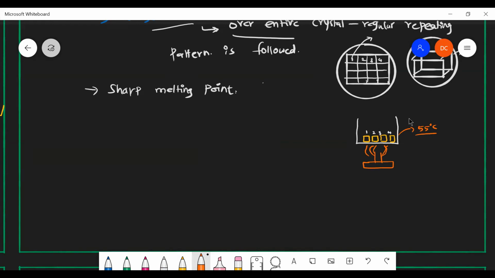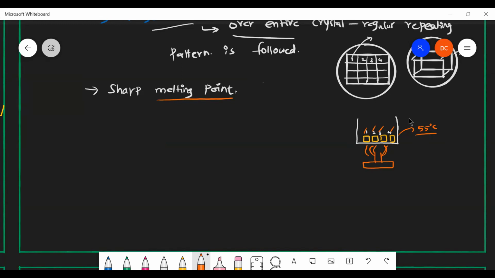Once it reaches 55 degrees Celsius, every particle will start melting at this particular temperature. So all the constituent particles are getting melted at a single point. That is what a sharp melting point is. Every particle starts melting at the same point.